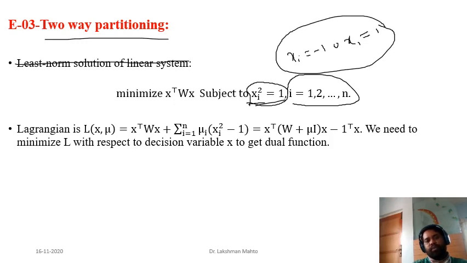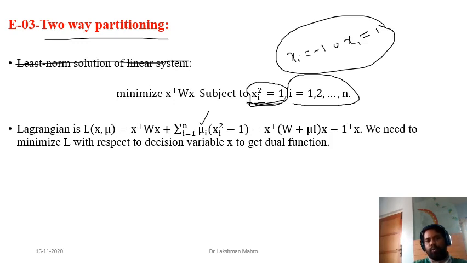It would be x transpose W x plus a term for the equality constraint. So we introduce the Lagrange variable mu, which comes with respect to the equality constraint. That's why we write the summation of mu i times (xi squared minus 1), where i varies from 1 to n.